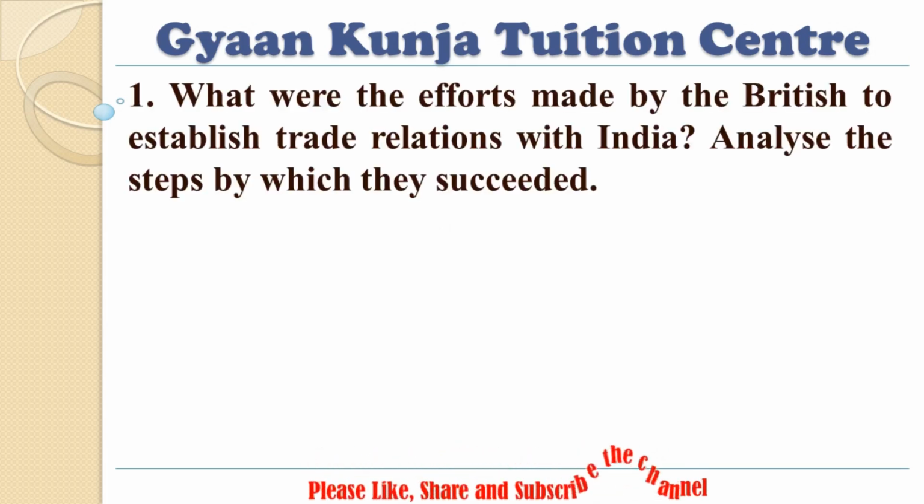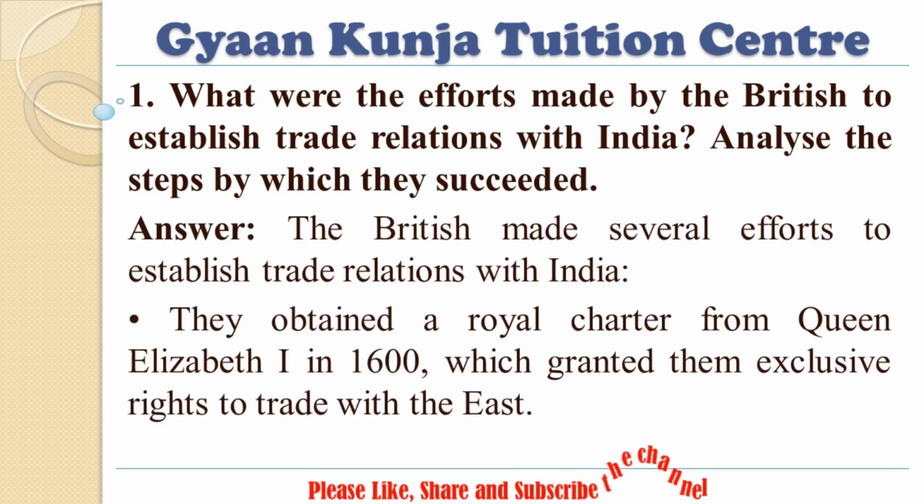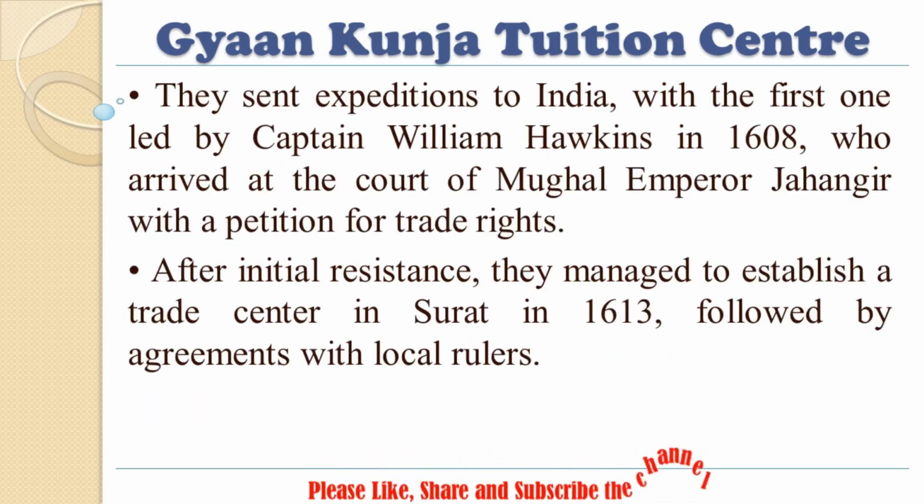One. What were the efforts made by the British to establish trade relations with India? Analyze the steps by which they succeeded. Answer. The British made several efforts to establish trade relations with India. They obtained a royal charter from Queen Elizabeth I in 1600, which granted them exclusive rights to trade with the East. They sent expeditions to India, with the first one led by Captain William Hawkins in 1608, who arrived at the court of Mughal Emperor Jahangir with a petition for trade rights.